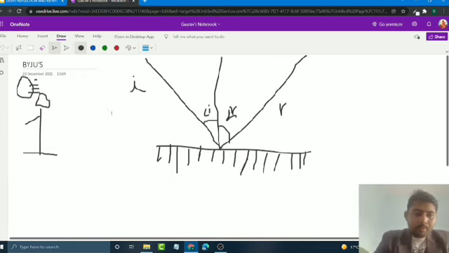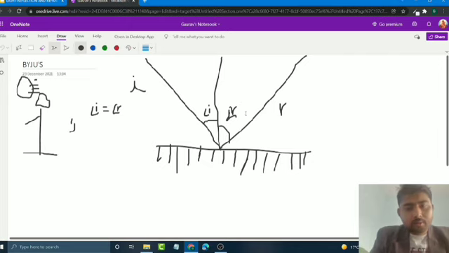In this situation, we have two rules. The angle of incidence I must be equal to the angle of reflection R, and the incident ray, the reflected ray and the normal to the mirror must be in the same plane. These two rules must apply in every kind of reflection of light. Okay, now you can understand.